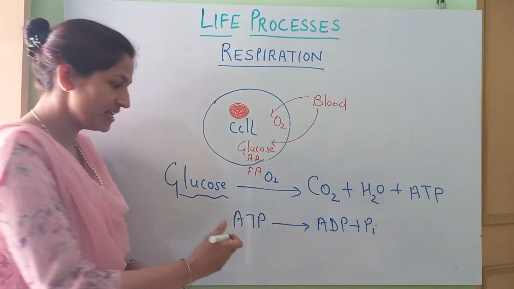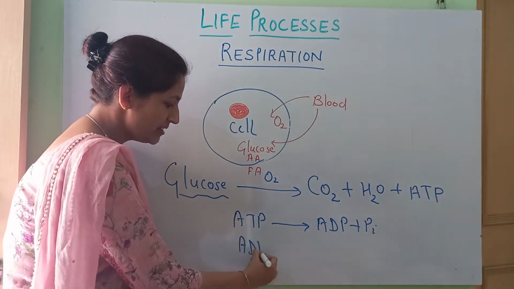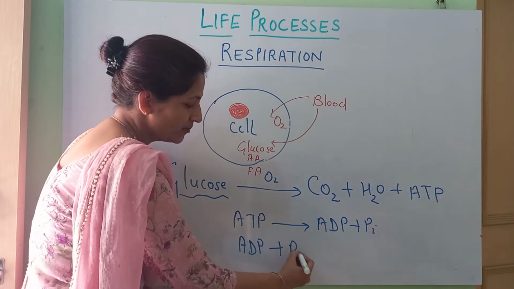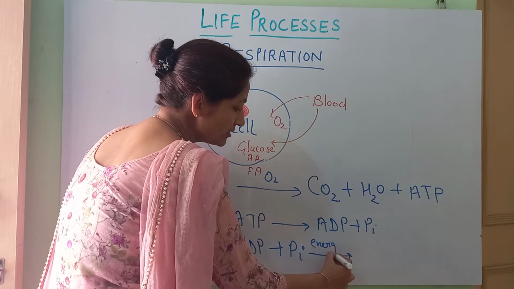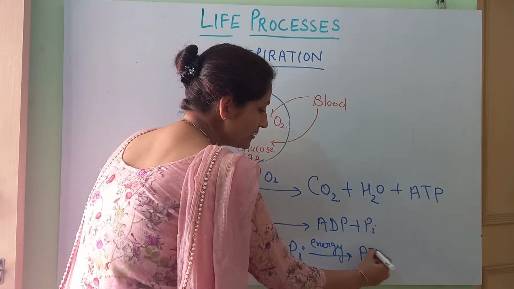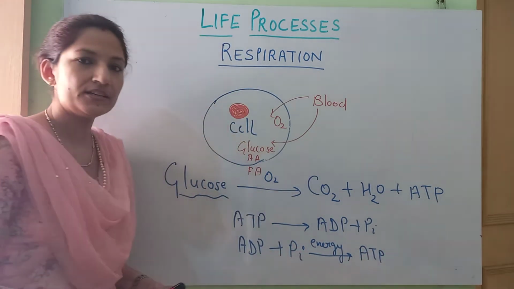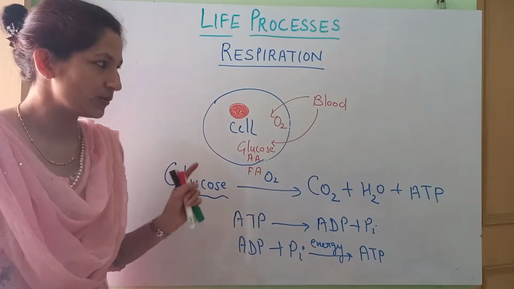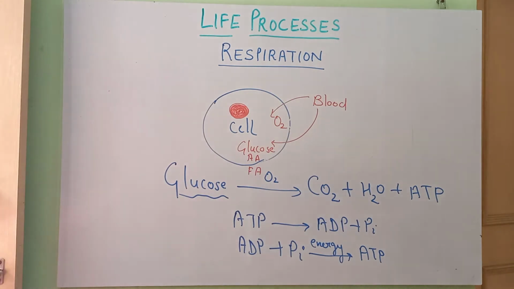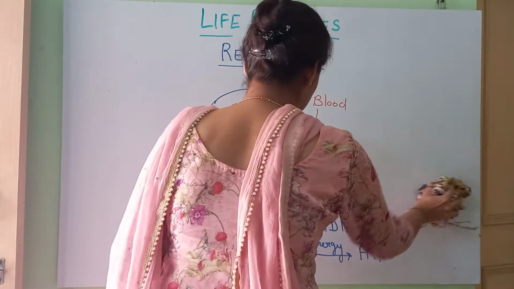And how is this ATP formed? ADP in the cytoplasm plus inorganic phosphate, और जो energy release हुई थी उसको trap कर लिया ATP में. Got it? In this way, this ATP is formed. What this ATP is, we'll see that afterwards. Before this, we're going to see the respiration definition and reaction.